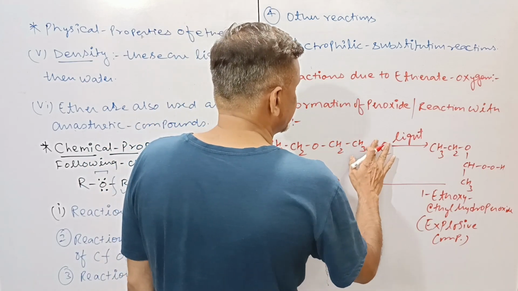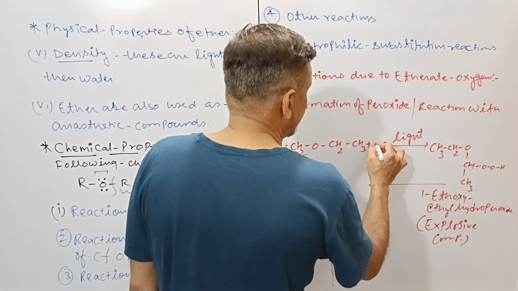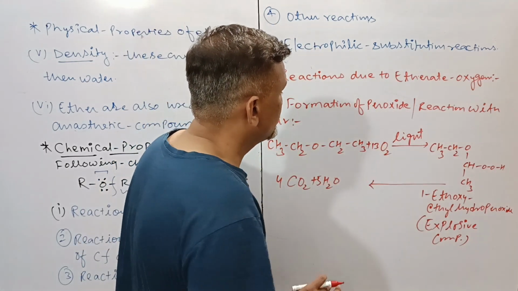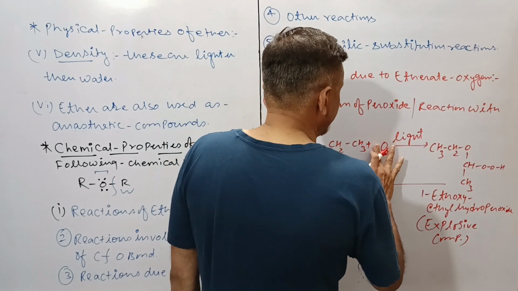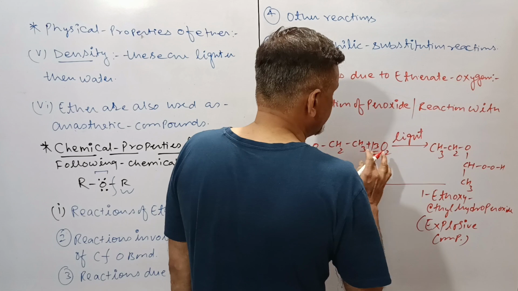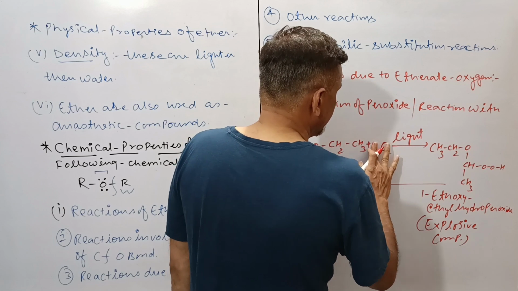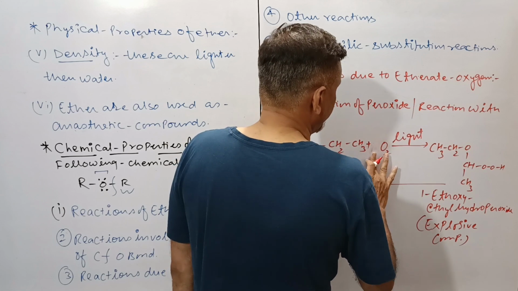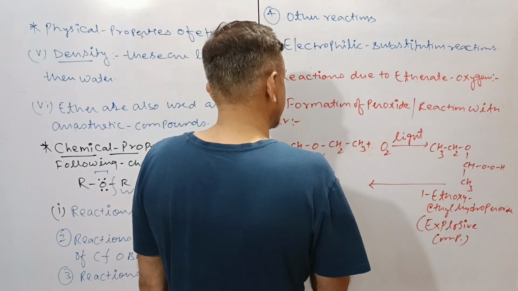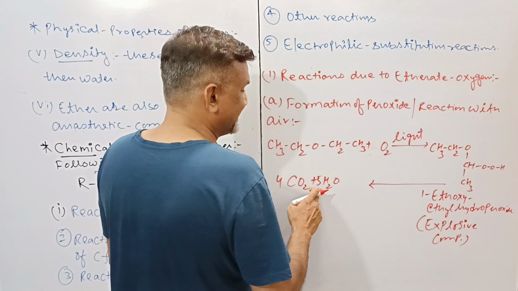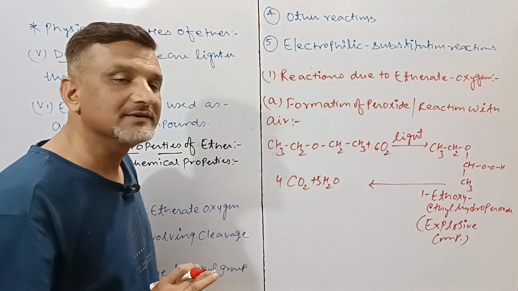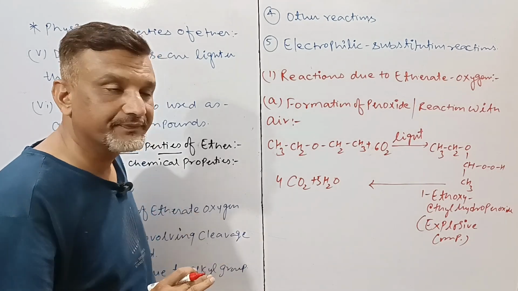So we take 13/2 O2, which means 26 oxygen atoms in total, for the formation of CO2 and H2O.